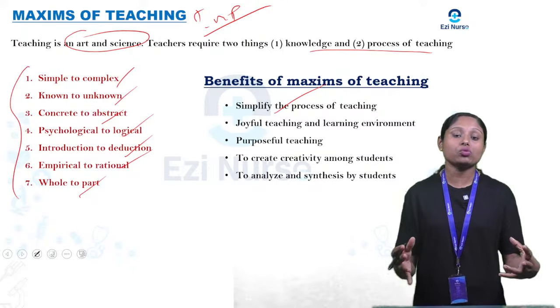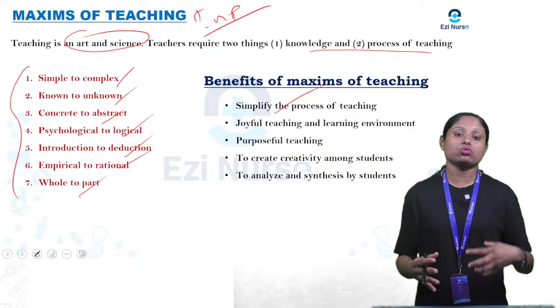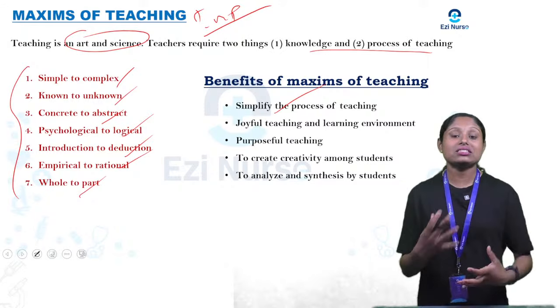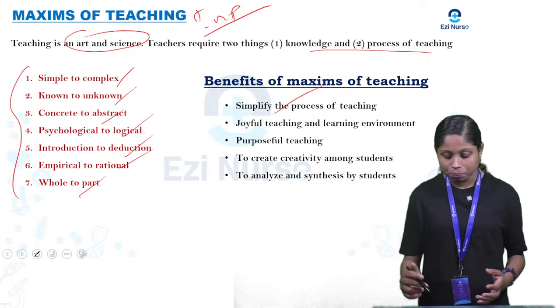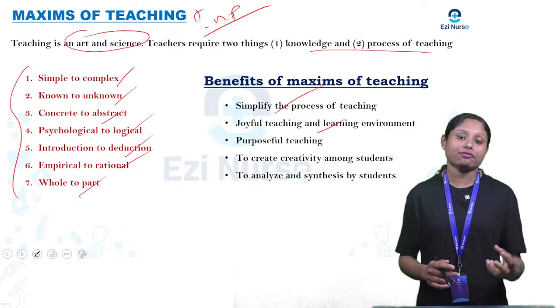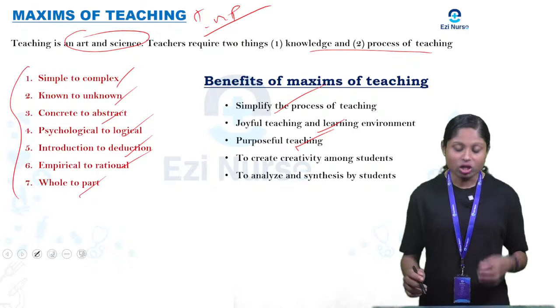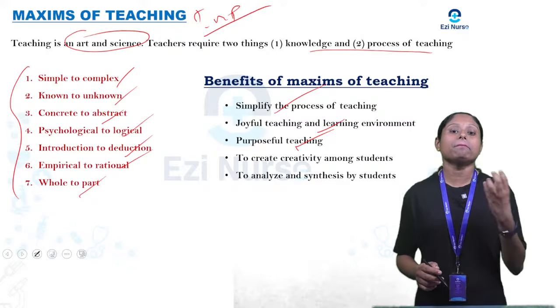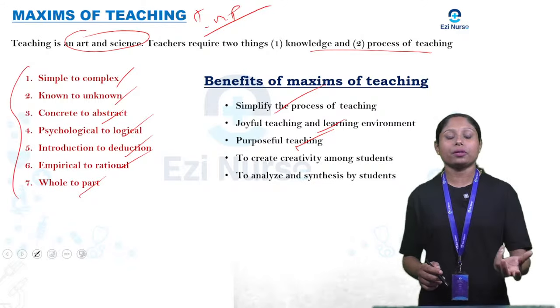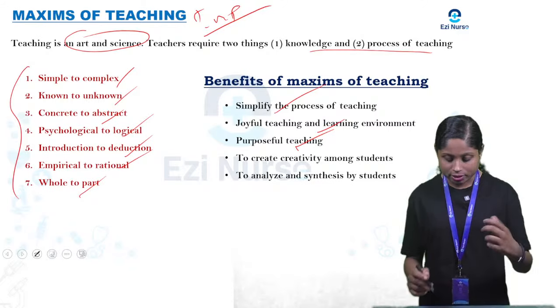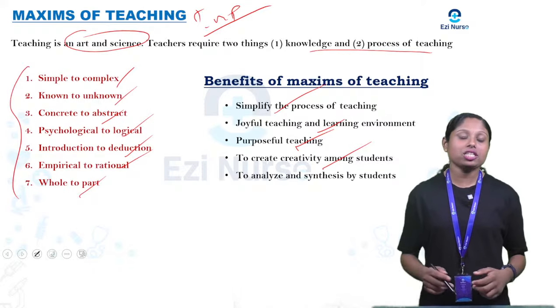So if we follow the maxims, then we can simplify the entire process of teaching. Joyful teaching and learning environment. So the environment will be joyful and happy. Purposeful teaching. So the teaching will be purposeful, and the purpose will be helping the students. To create creativity among students.